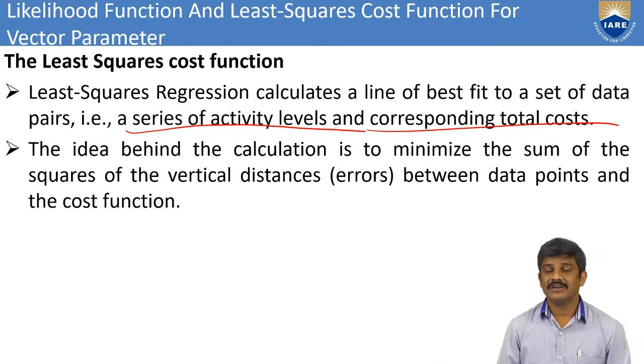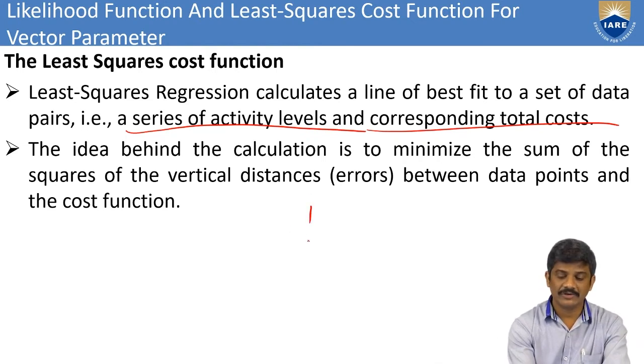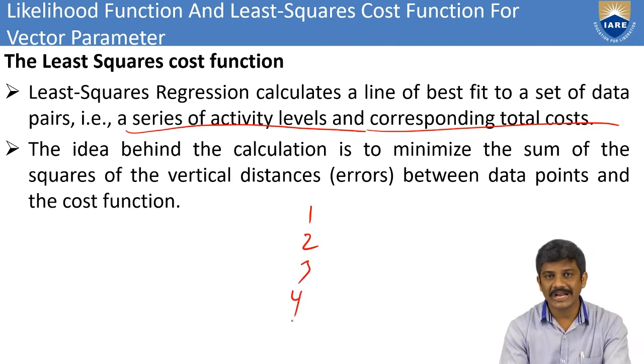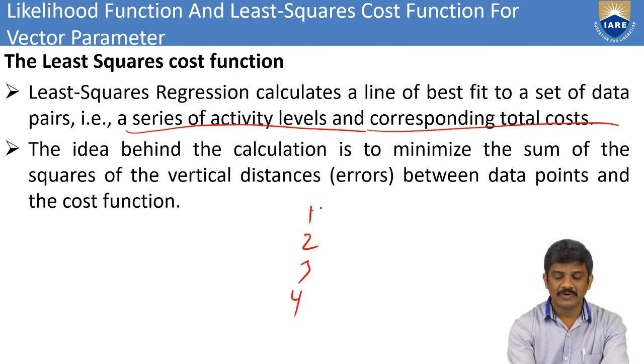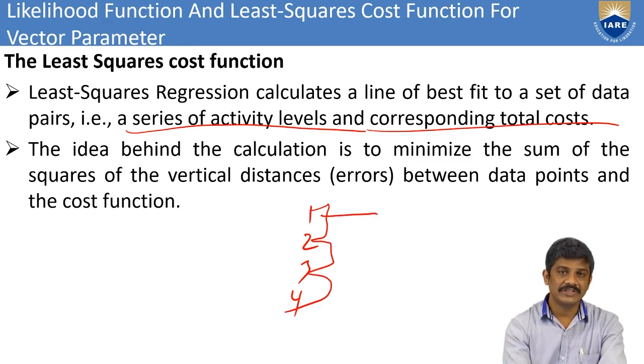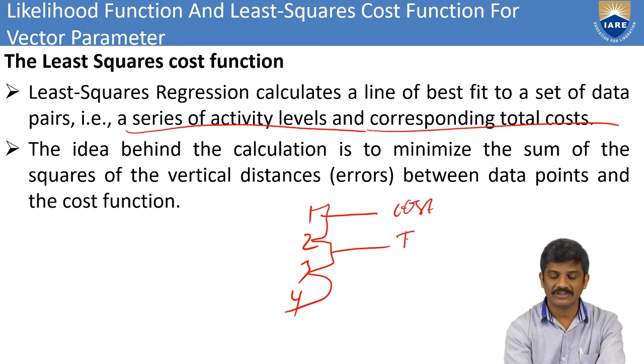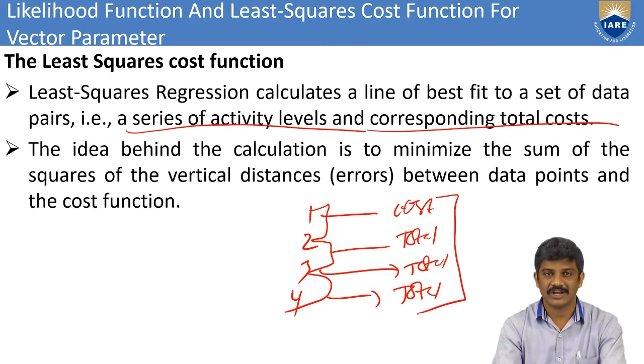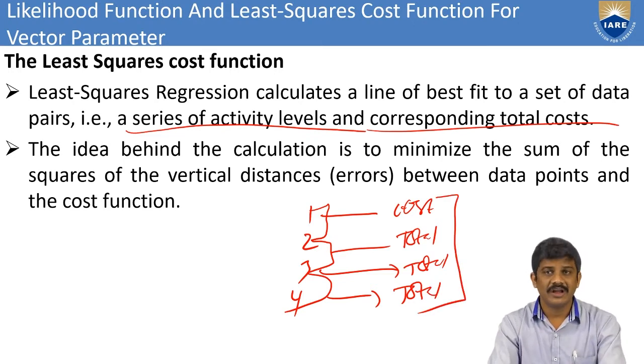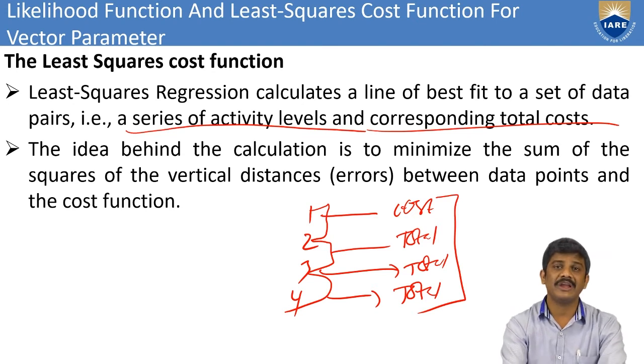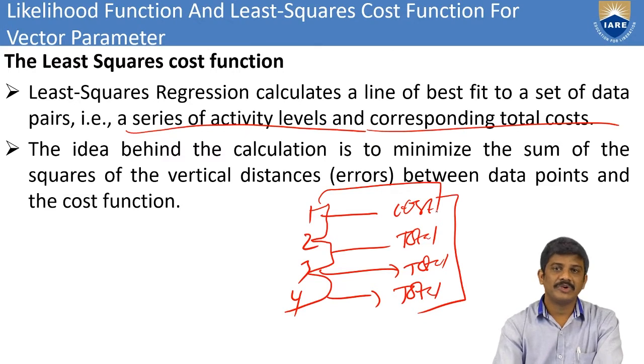For example, I consider 1, 2, 3, 4 as the four activity levels. After completion of the first we go to the second, then the third and fourth, and each activity level has its corresponding total cost. Like that we have these four total costs. This is the corresponding series of activity, and the data pair is the combination of these two.